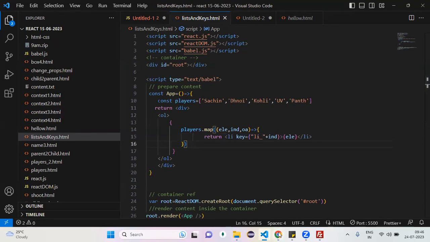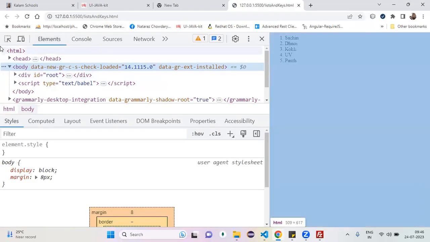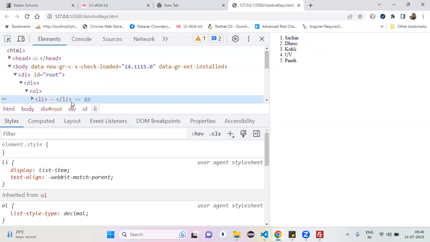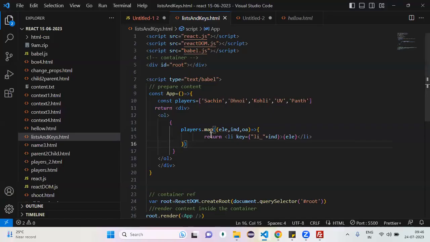Agreed? Now, do we have any warnings now? Do we have any warnings now? No. My list item is prepared or not? Okay, now the concept you understood, right? Lists and keys. Here you're preparing a list of LIs. For each and every list item you provided one key or not. All are okay? Okay, then.